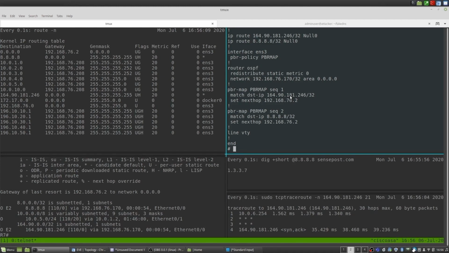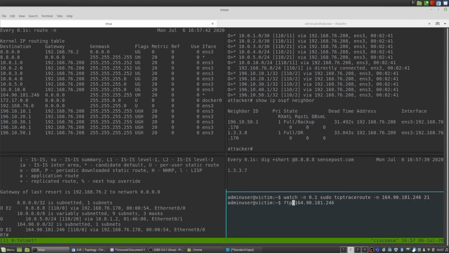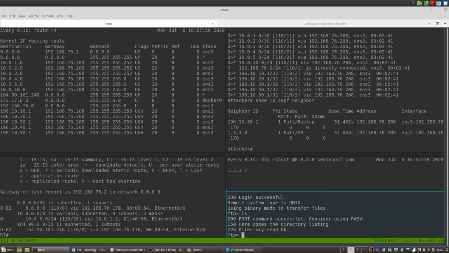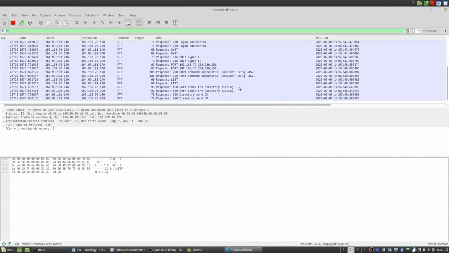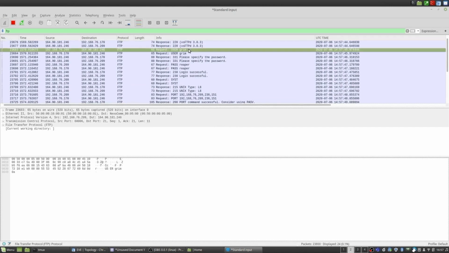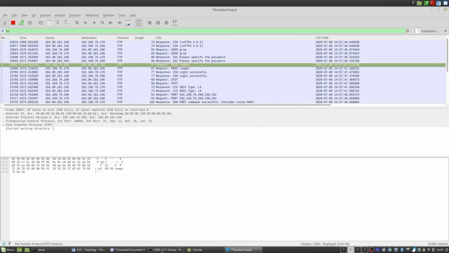So that's cool. We've neighbored up, we've injected some routes, but what is the net result of that? Let's have a look. Let's log into that FTP now, connect to it, specify the credentials, verify that we connected, and switch back to the Wireshark to see if we can successfully man in the middle. So here you can see we've man in the middle, or person in the middle, I apologize, the FTP tracker, and we can observe the username and the password.